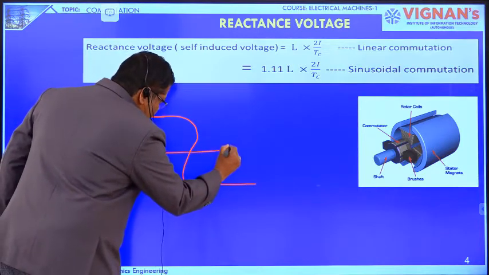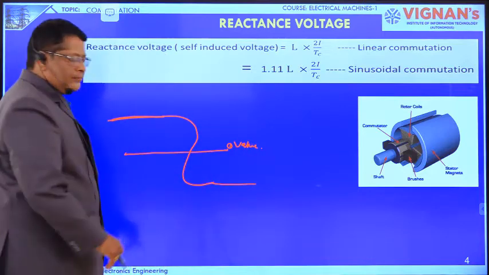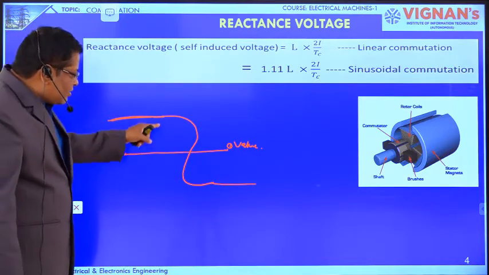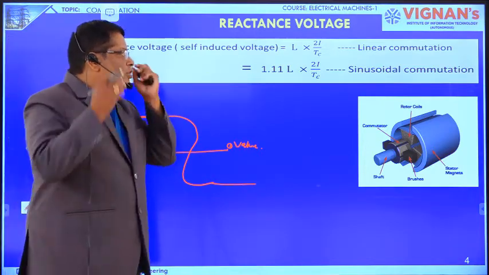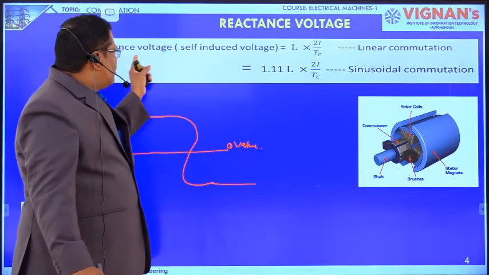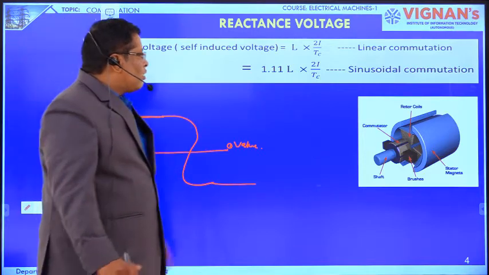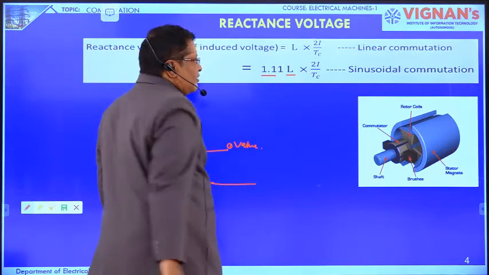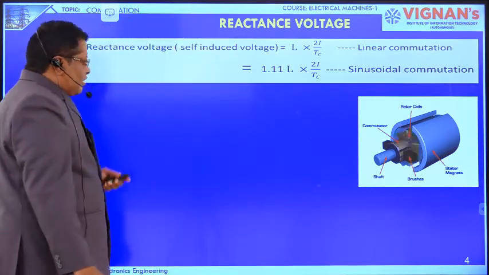This is the zero value of current. That is the difference. If the current in the coil changes sinusoidally, the type of commutation is a sinusoidal commutation. In that case, we have to use this formula to find the reactance voltage, with 2I and Tc. So now we are going to see how to calculate this Tc.